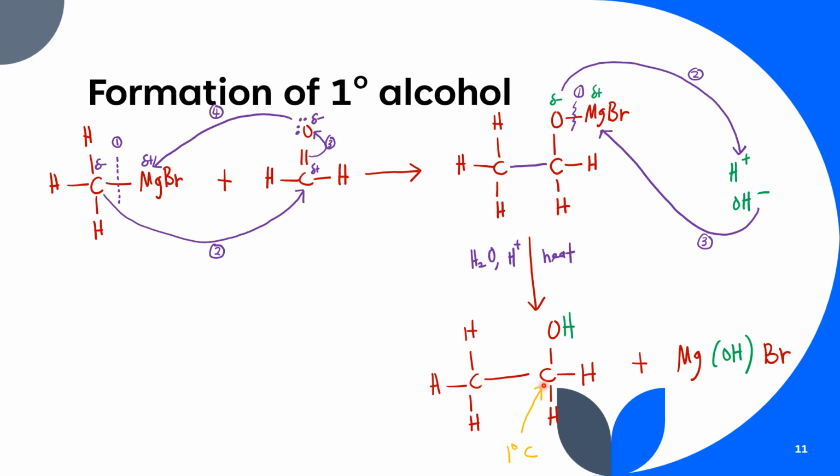So bermaksud, bila primary carbon bonded to OH, maka the whole alcohol here akan menjadi primary alcohol. Okay, so that's the way kita hasilkan primary alcohol daripada reaction between Grignard reagent dan juga methanol. Okay, so kena ingat reaction yang ini dulu and then baru kita buat hydrolysis.